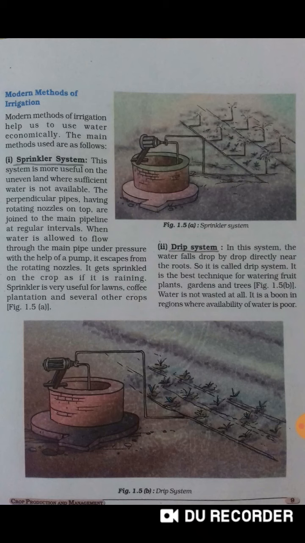The second method under the modern methods of irrigation is the drip system. In this system, water falls drop by drop directly at the roots, and it is considered to be the best technique for watering fruit plants, gardens and trees. The biggest advantage of using the drip system is that water is not wasted at all.